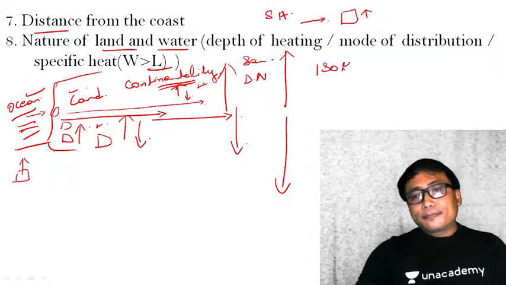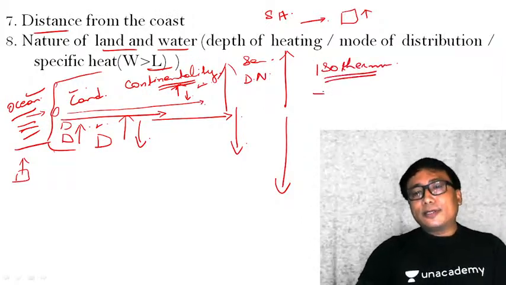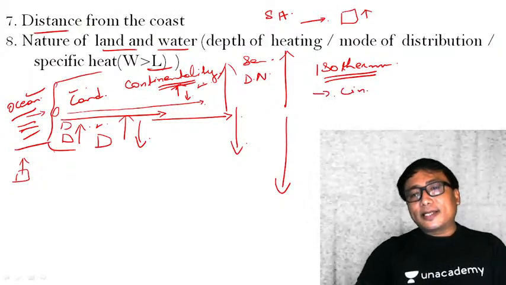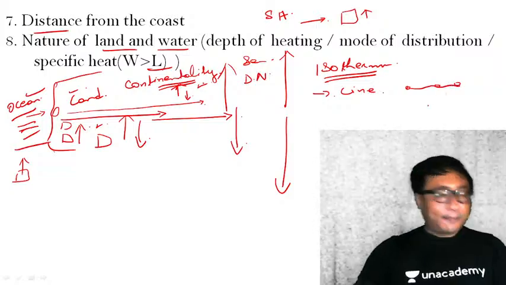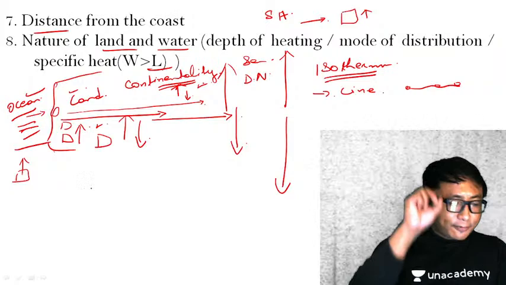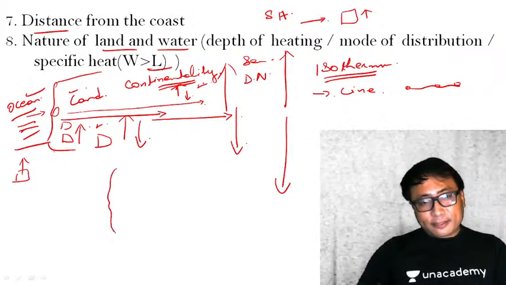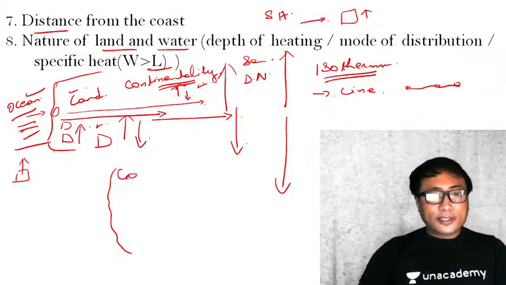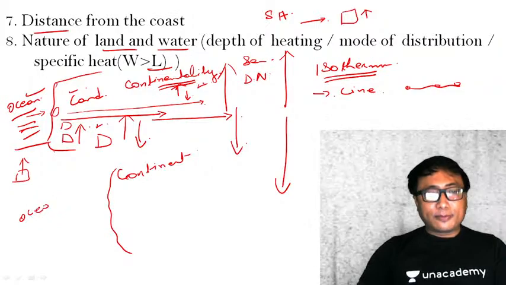Now, you see here, say for example, what is isotherm? Isotherm is nothing but a line connecting points or locations experiencing the same temperature. Let me just give you one example. Kindly follow, okay, very important. Say for example, this is my continent, this is a continental area, that is land area, this is an ocean, water body.